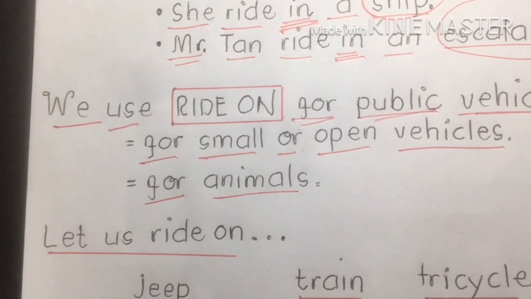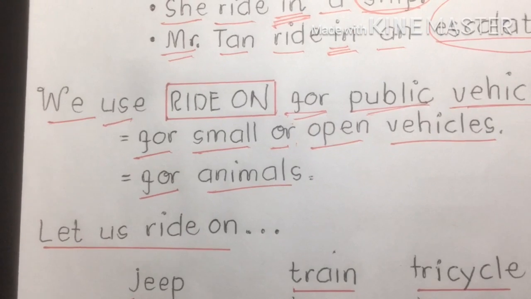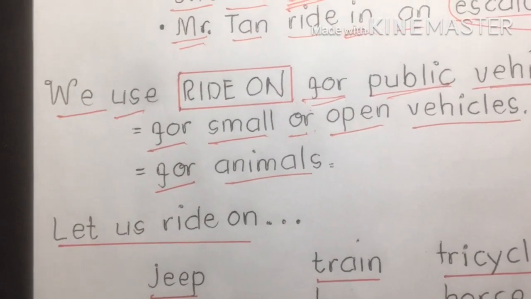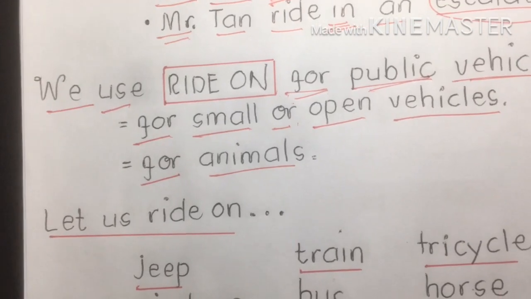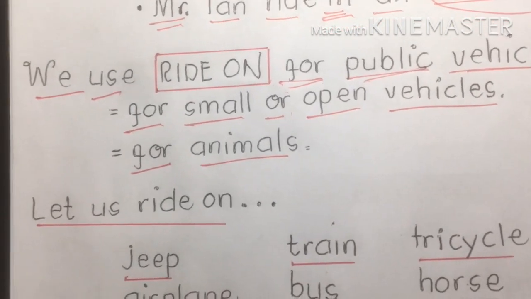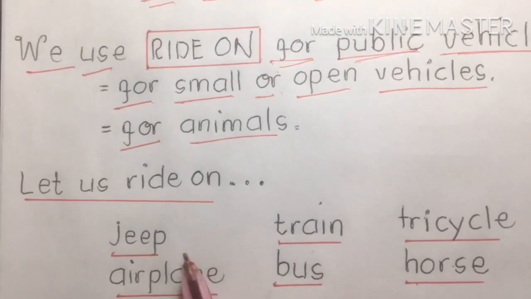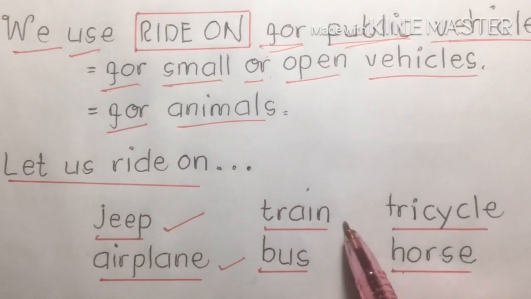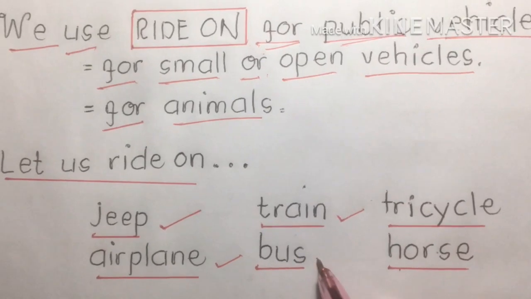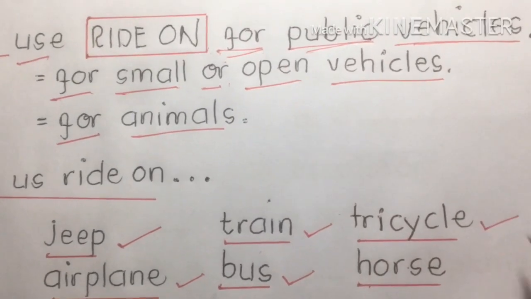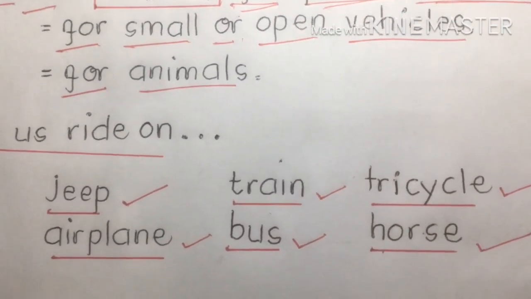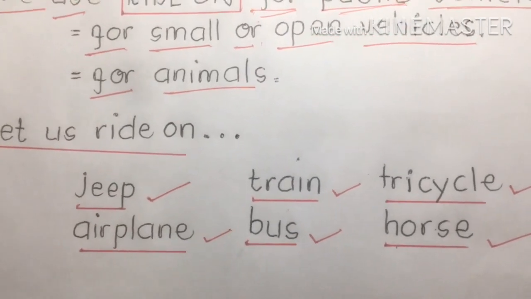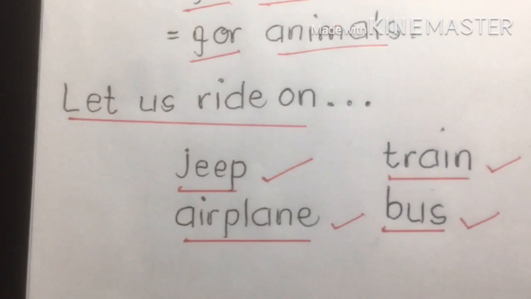So for example, although we use in with cars, because we're inside of cars, remember, my dear viewers, we use on also for larger vehicles. We have first here jeep, airplane, train, bus, tricycle, or horse. That's the exemption of our rules on how to use in and on, or riding in and riding on.